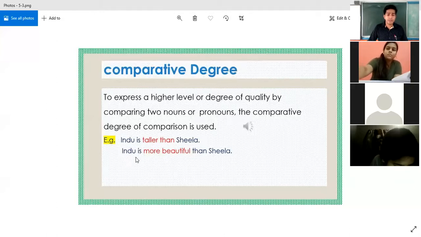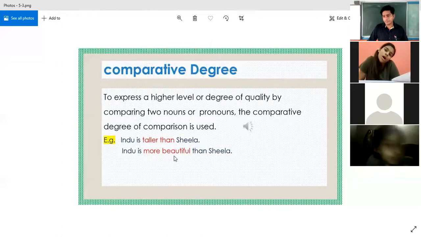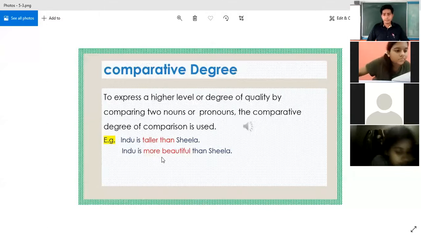Second example, you see: Indu is more beautiful than Sheila. In the second example, the form of the comparative degree of beautiful is more beautiful. Don't be confused. More beautiful is not two degrees of comparison, but only one degree.